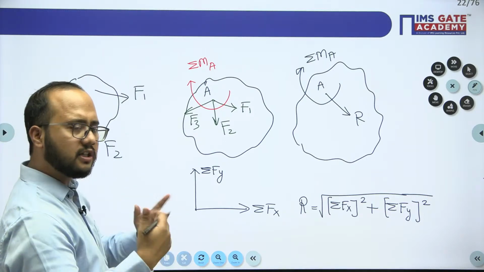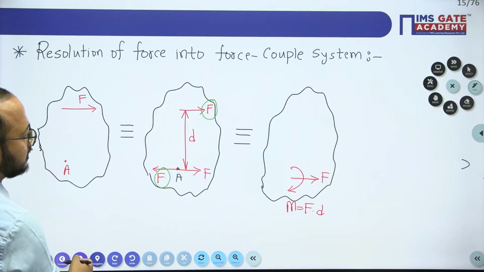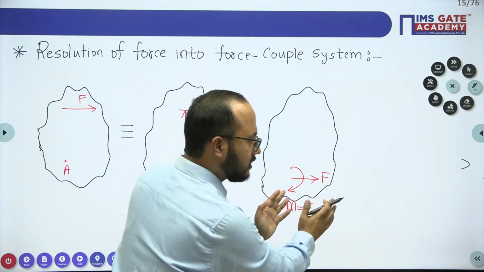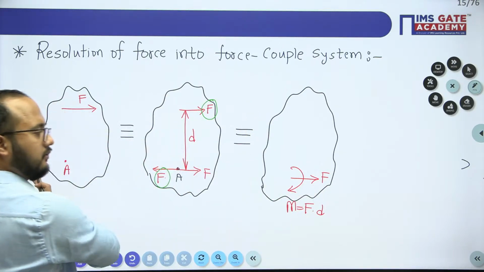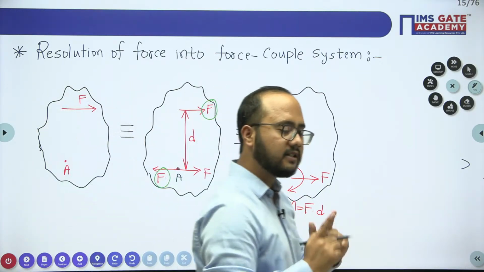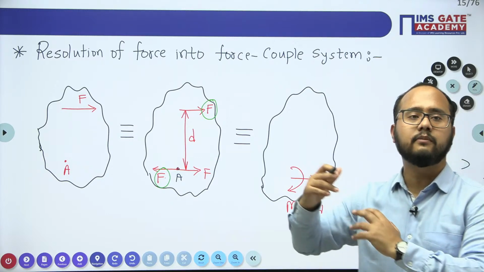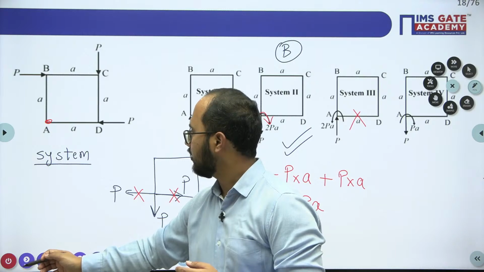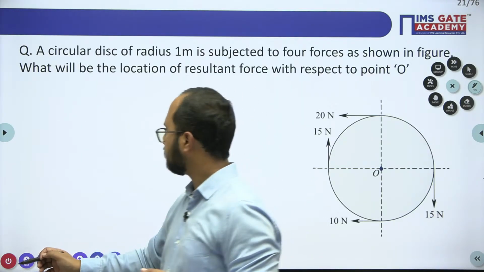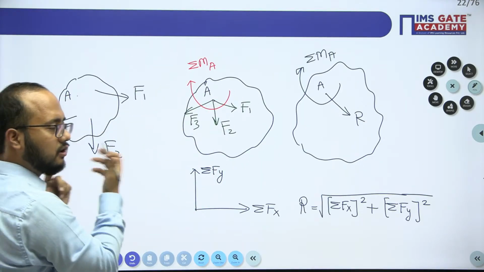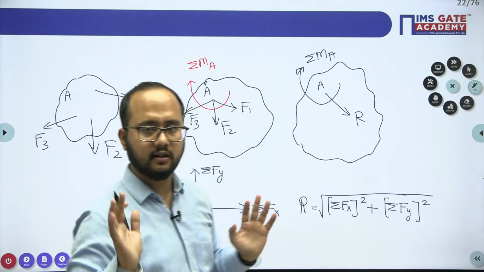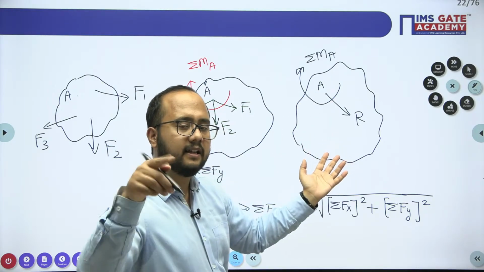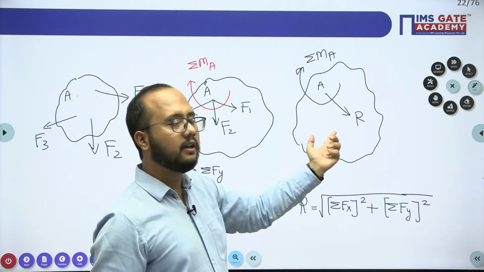Now again the situation is the same, like we have discussed earlier also. A single force can be converted into a force couple system, or a force couple system can also be converted back into a single force. This process is very, very important. It will be helpful in some different numericals. So that is the concept we have discussed. Coming back to the part we are discussing, the resolution of this non-concurrent force system into a single resultant value, from this force couple system we'll easily get the simple value. Simply we'll get the resultant.